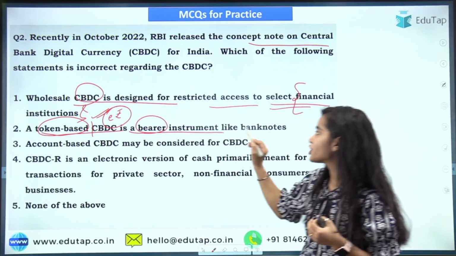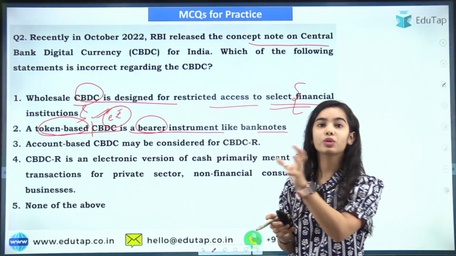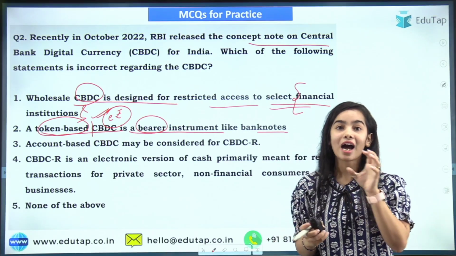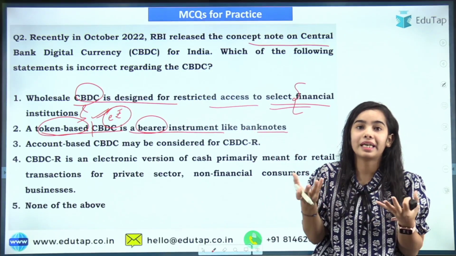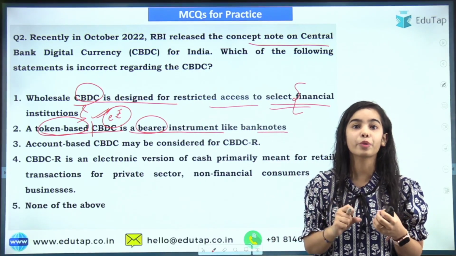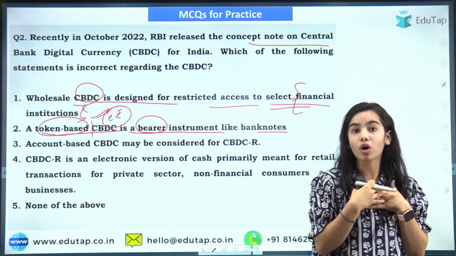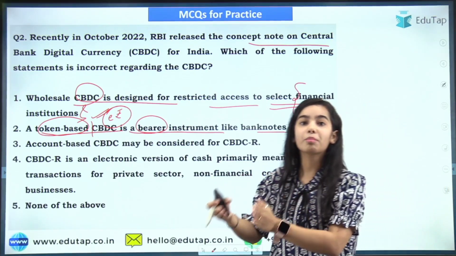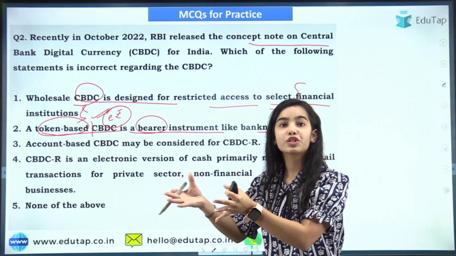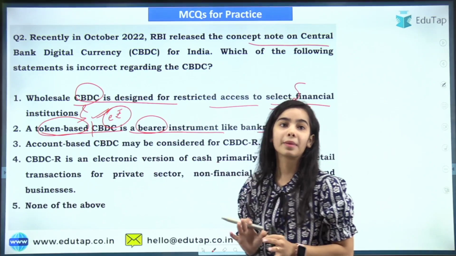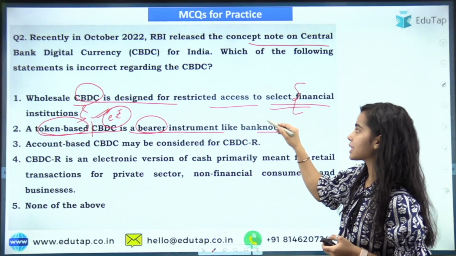This is a bearer instrument like a banknote. So it is also true that the digital tokens will be provided to the people, and the people who have that digital token will be the owner of that rupee, that token. You can understand it like this: if you have 500 rupees, that is your money. Now you are giving that 500 to the merchant. When the merchant gets that rupee, the bearer instrument means the rupee now belongs to the merchant. So you need to understand that the token based CBDC is also a bearer instrument, just like banknotes.